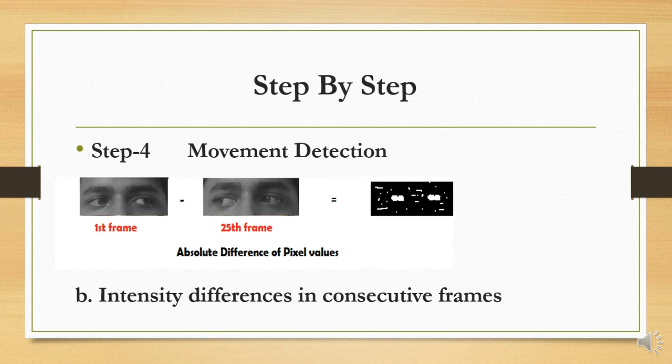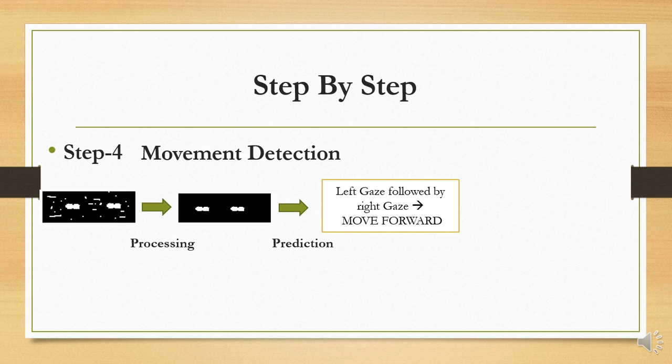We take the absolute, positive difference of the intensities of two consecutive frames, and then we need to do some processing before predicting where the person is looking. That processing is just to remove small areas, small pixel pockets, from the image. And as you can see, the prediction this gives us is a left gaze followed by a right gaze.